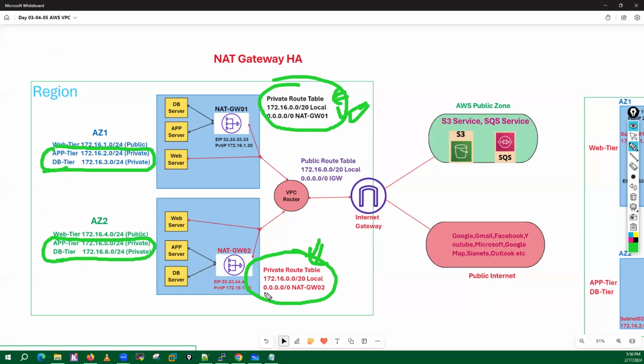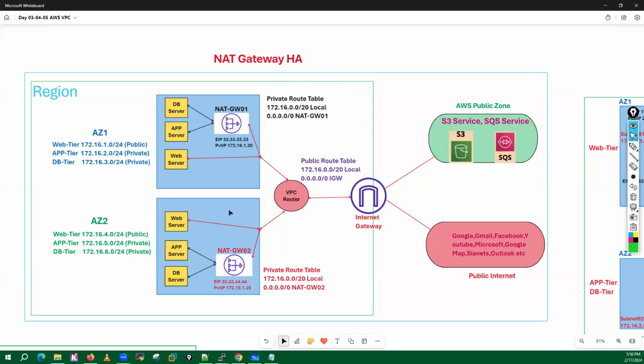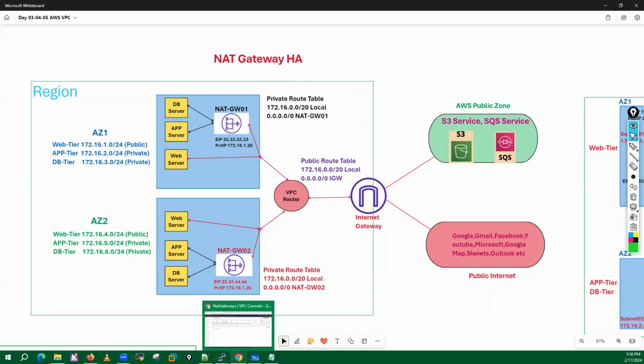And in this one, you have a default route to this NAT gateway 02, and here you have a default route to NAT gateway 01. Because routing is very critical. Okay. So what I have to do now, because I have HA this time, so I'll go here.